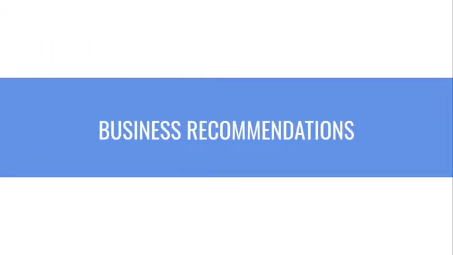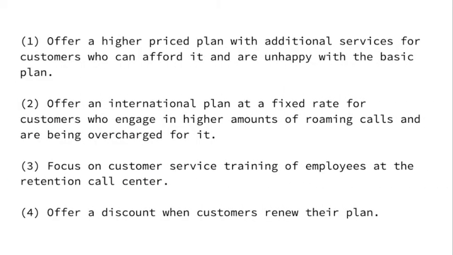Now we're going over some business recommendations based on the overall type of customers and their likelihood of churn. First, we recommend the company to offer a higher price plan with additional service for customers who can afford it and are unhappy with their basic plan. That is because we noticed that high credit score customers or high income customers are more likely to churn. And we thought that the reason for that would be that they have more options and they can afford to change their service if they are unhappy.